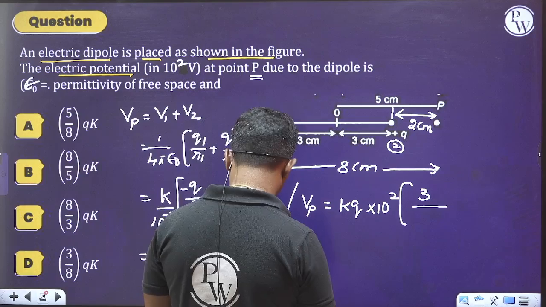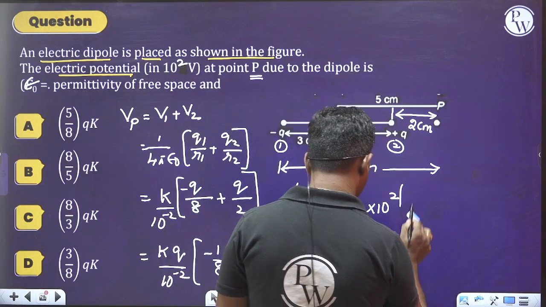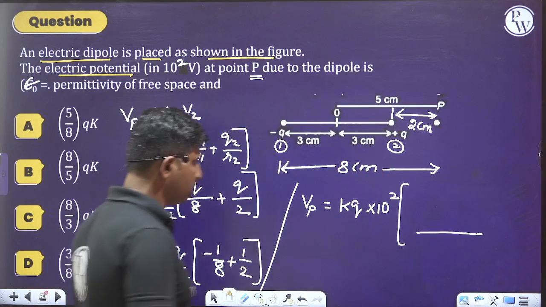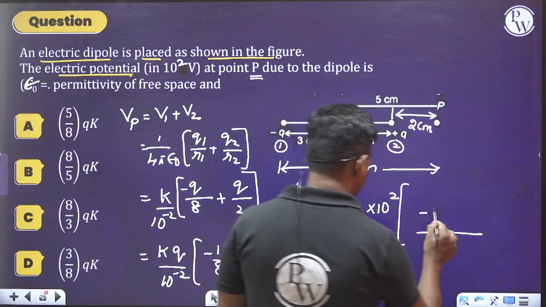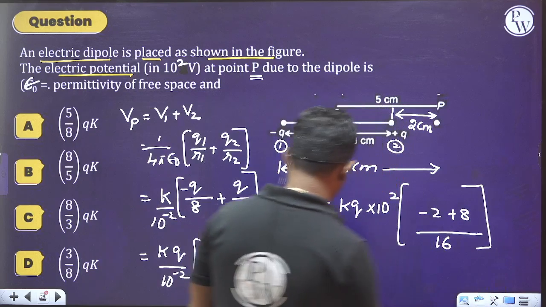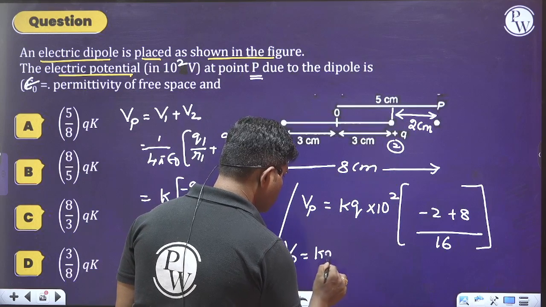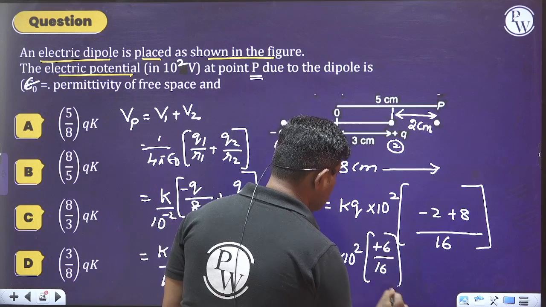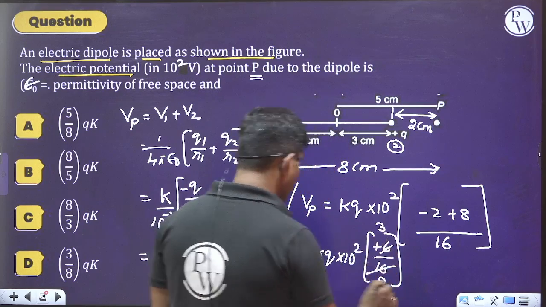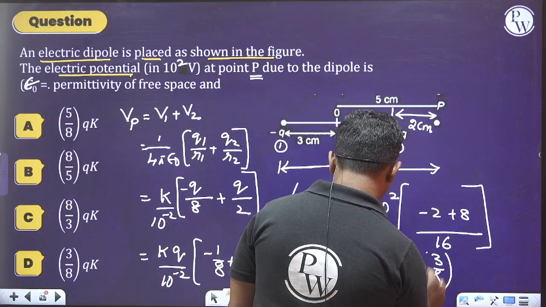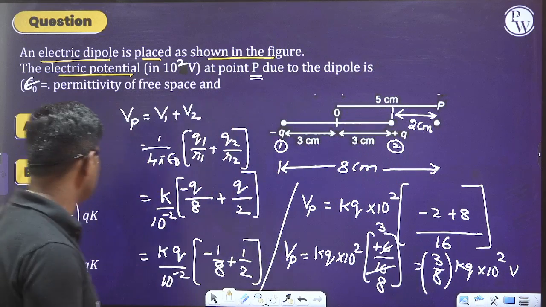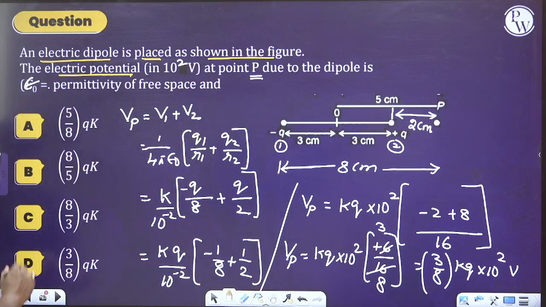Whenever we go with the LCM, it should be equal to, LCM is 16. Minus 2 plus 8. So V at the point P is equal to KQ into 10 to the power of 2 into plus 6 divided by 16, so we can say 2, 8, 2, 3. Therefore, it becomes equal to 3 by 8 times K into Q into 10 power 2 volt. I am getting 3 by 8, so we can go with option D as the right answer. Option D is the right answer.